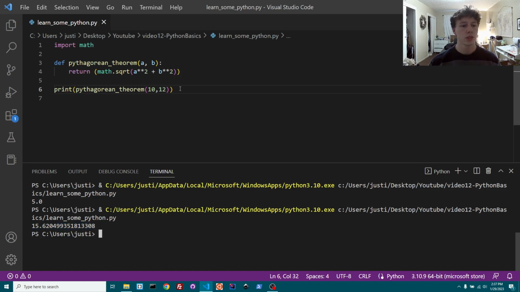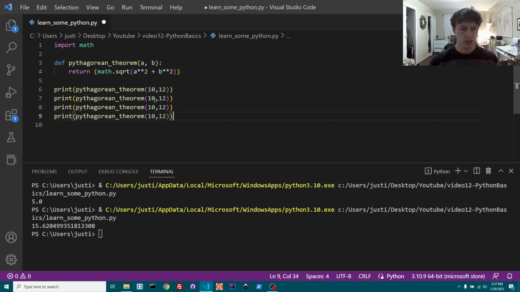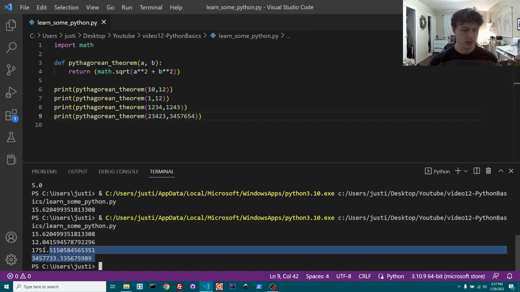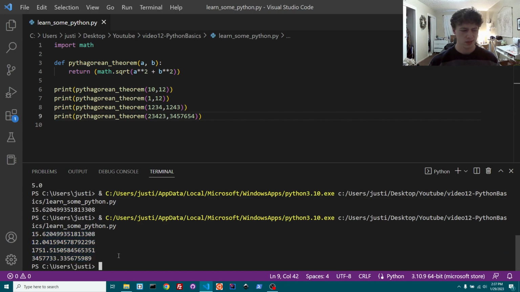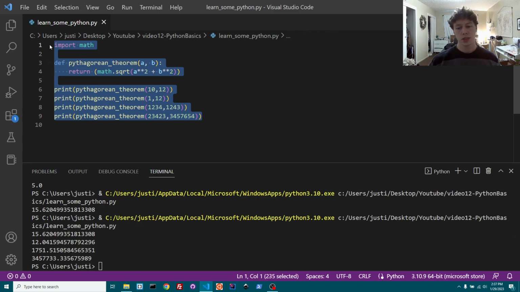And then you could use this multiple times, right? So if you wanted to print, let's say 1 and 12, and do really big numbers if we wanted to, it's going to be able to get us each of those values, and see how quick it does it. Way faster than we'd obviously be able to do it. And it gives you all those numbers, which is really cool. So that's a little bit on functions.